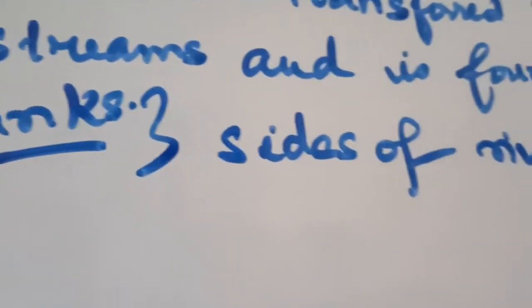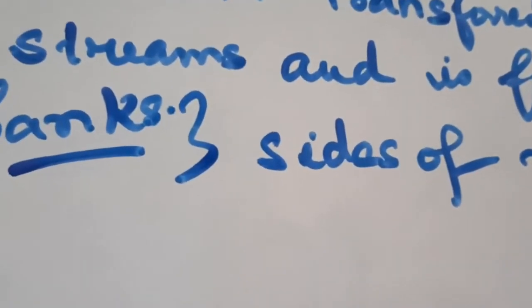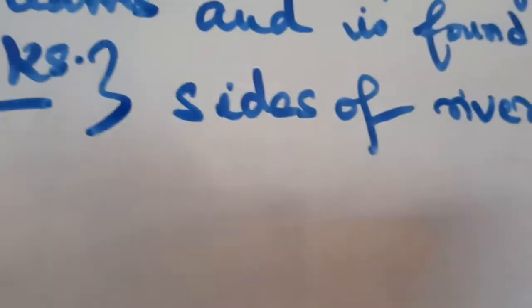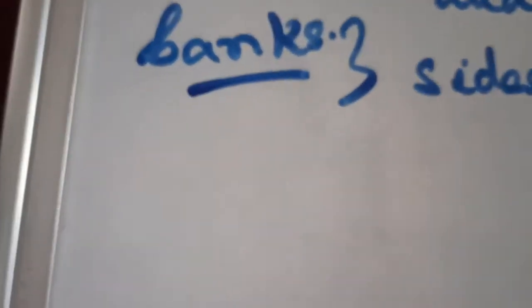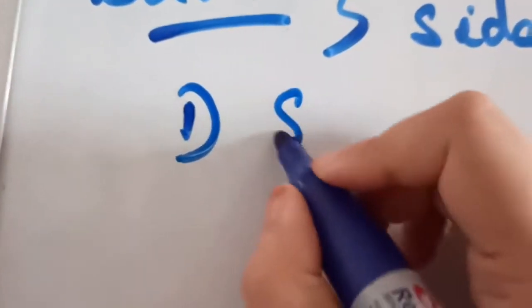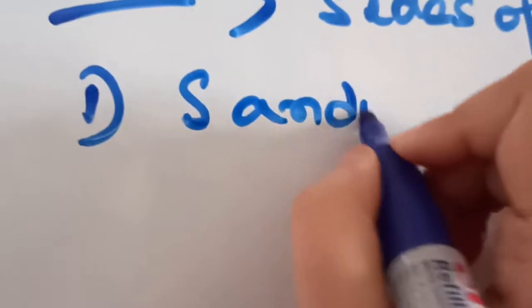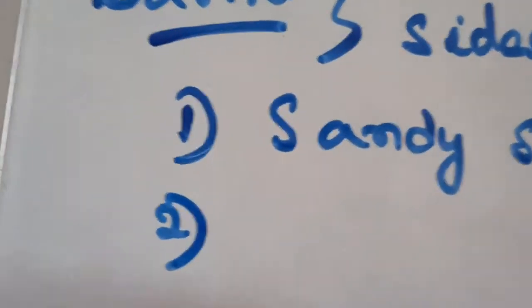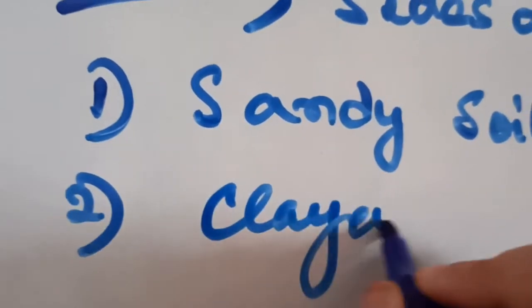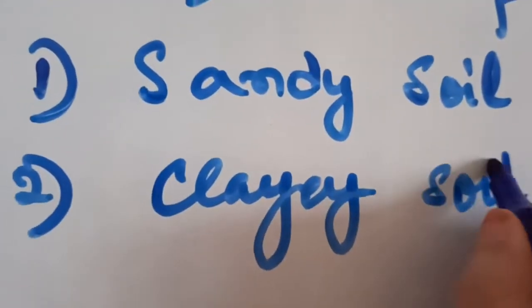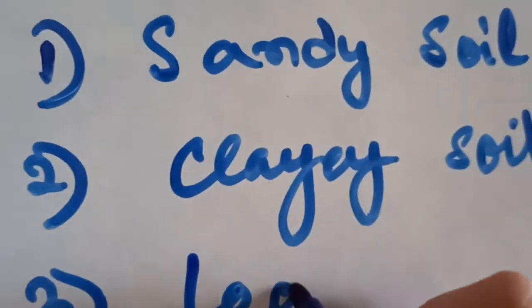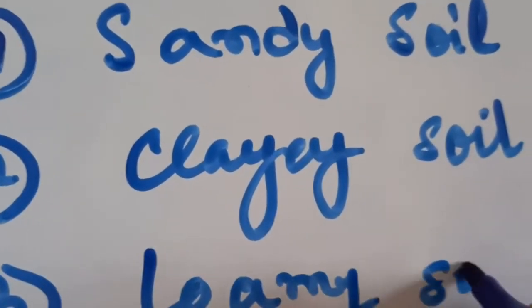Okay, so the alluvial soils are basically divided into 3 categories: the sandy soil, then the clay soil, and number 3 the loamy soil.